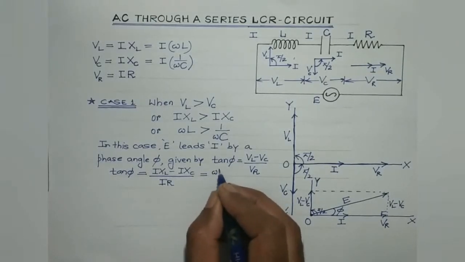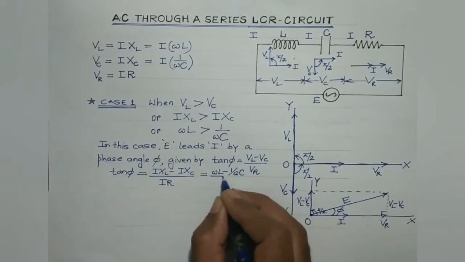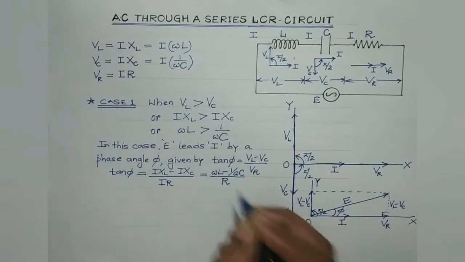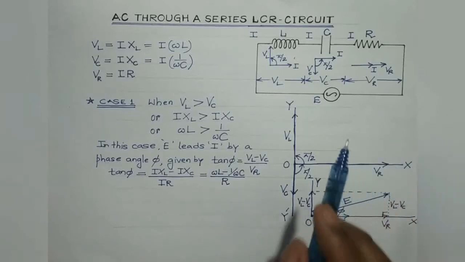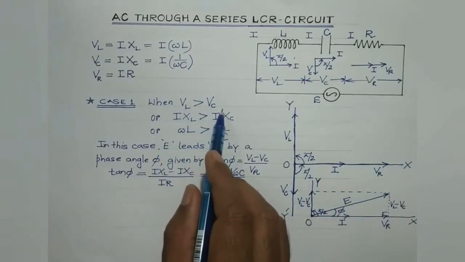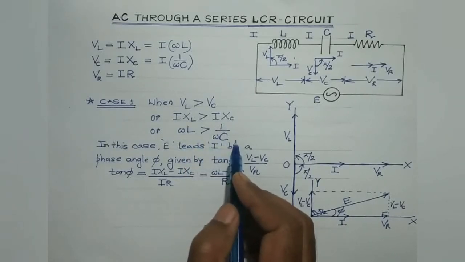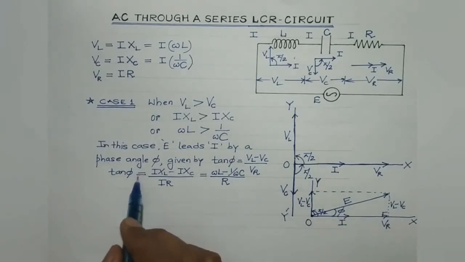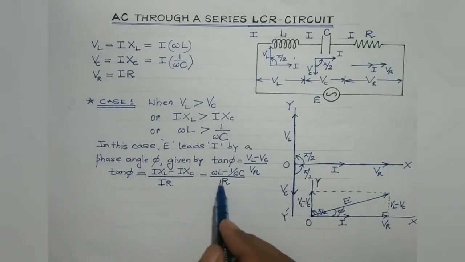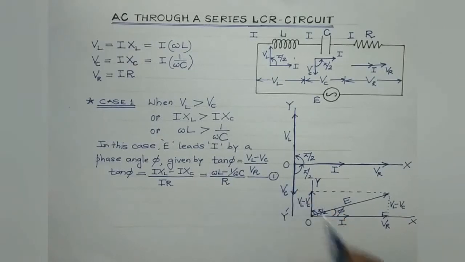What we get is omega L minus 1 by omega C, divided by R. So again I repeat, students, in the LCR series circuit, whenever VL is greater than VC, or the inductive reactance is greater than the capacitive reactance, then the EMF leads the current I by a phase angle phi given by tan phi is equal to omega L minus 1 by omega C by R. So it's a very, very important result. Let's put it as equation number 1.